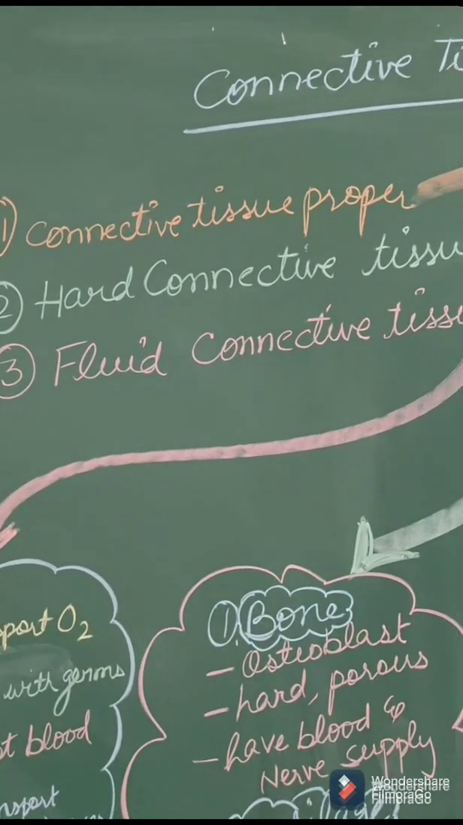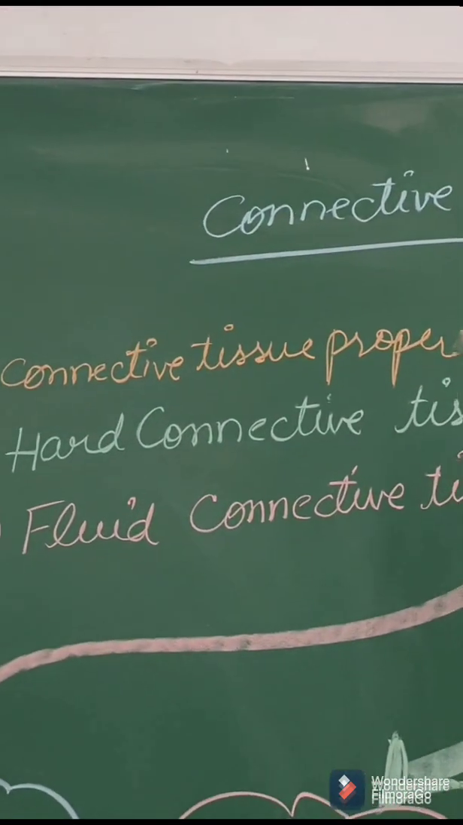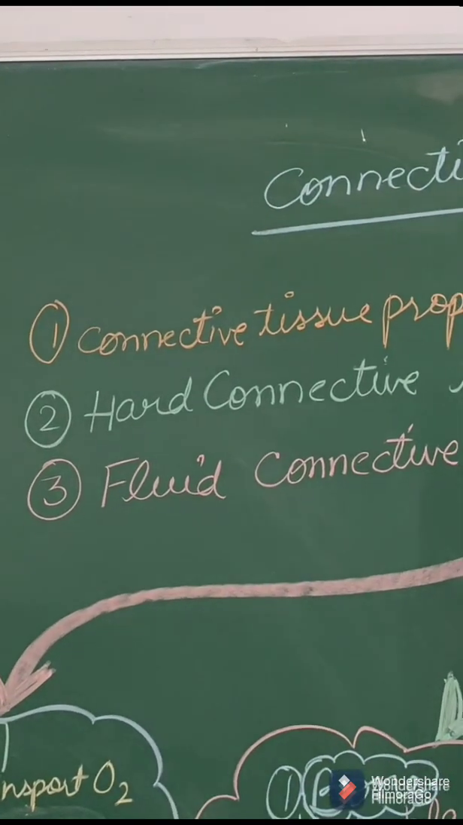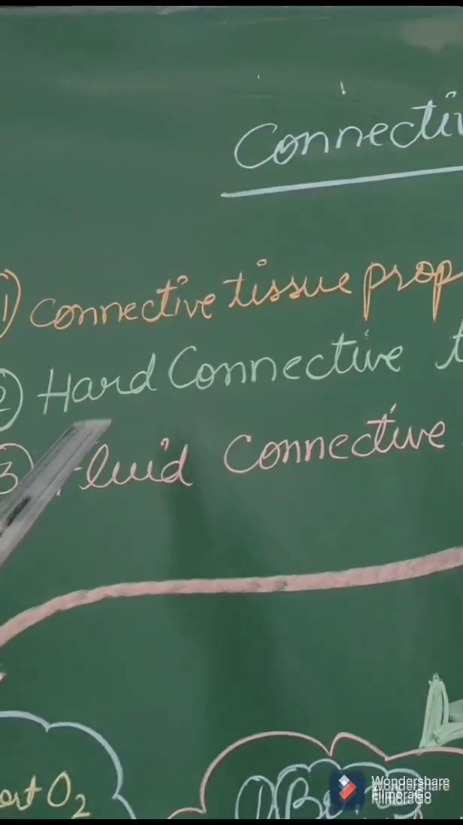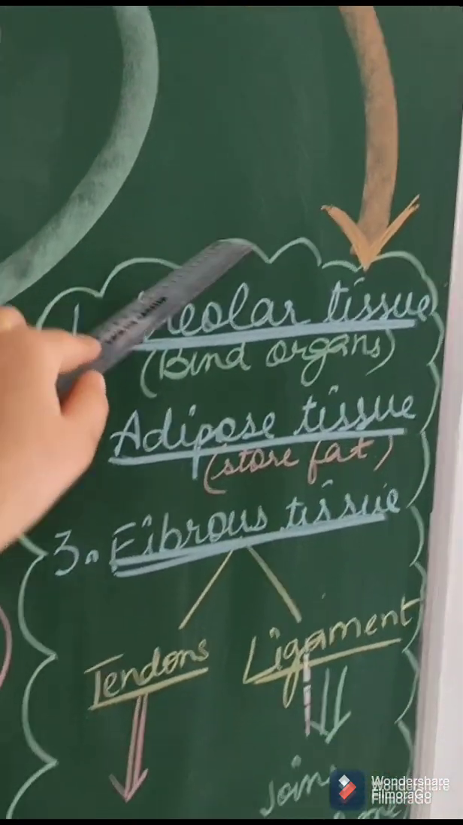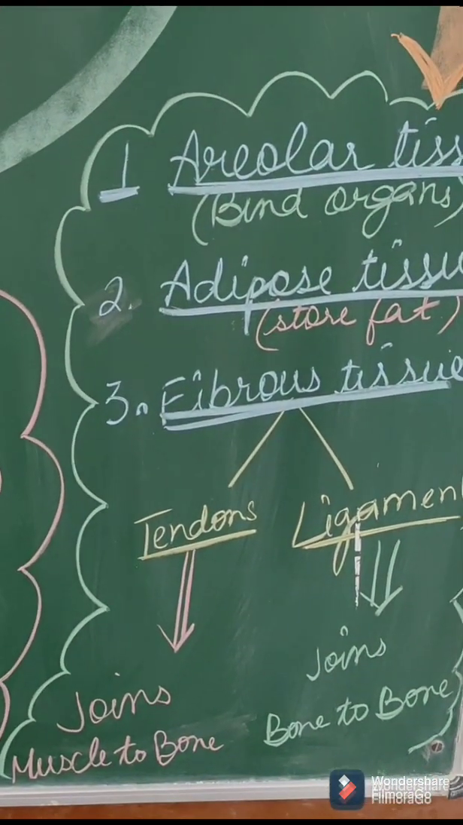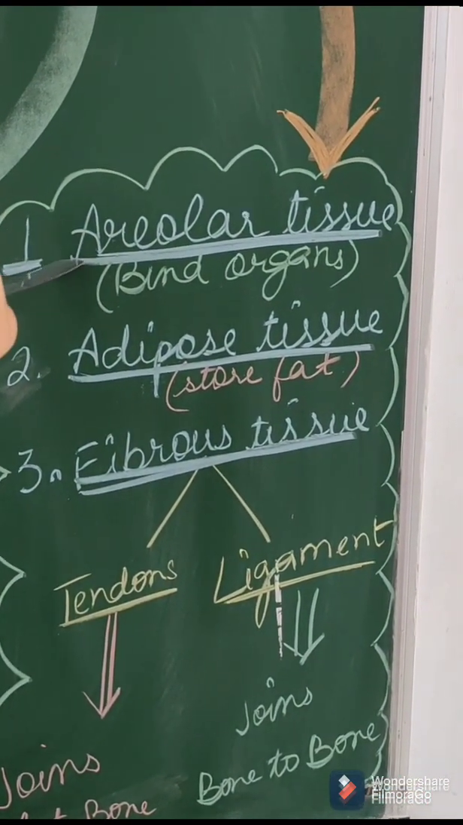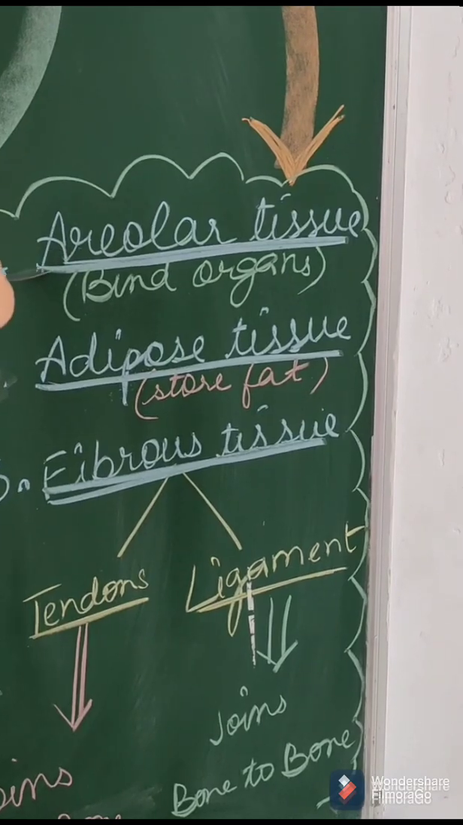Connective tissue proper, hard connective tissue and fluid connective tissue. So first of all, let's start discussing connective tissue in detail. So let's see. Here we are having all the subtypes of connective tissue proper. First is areolar tissue. So this tissue binds different organs.